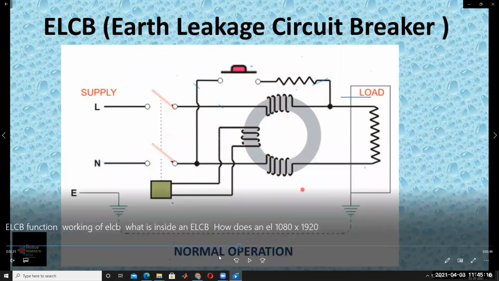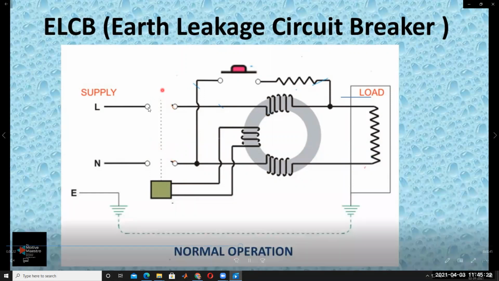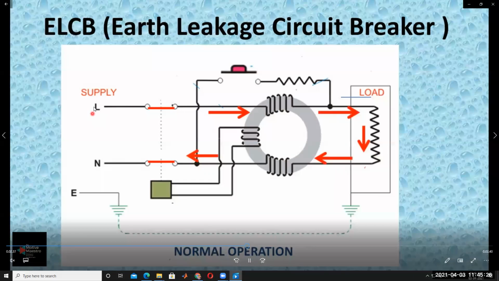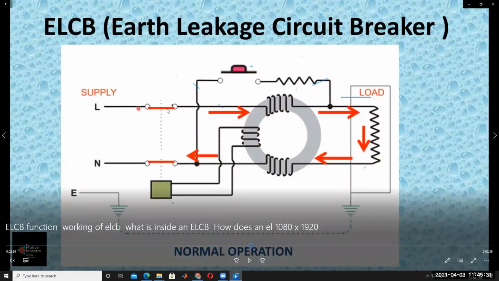This is called the load. Under normal operating condition, under proper earthing condition, the switch is closed, like this. In that case, the current is passing through the CBCT first terminal, and then this same amount of current is passing through the load to the second terminal of the CBCT, and coming to the neutral.